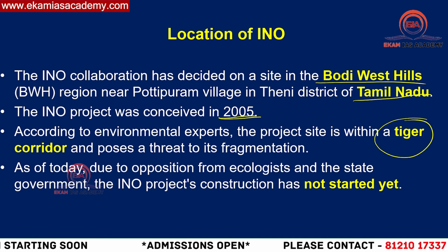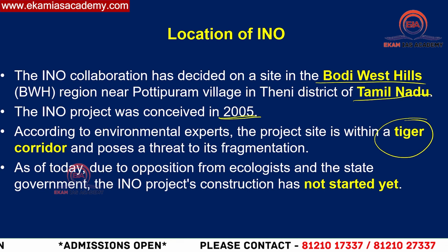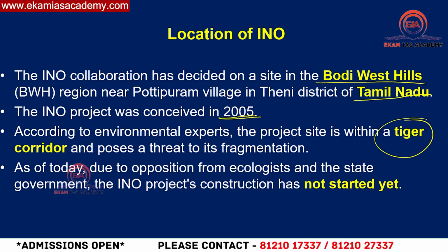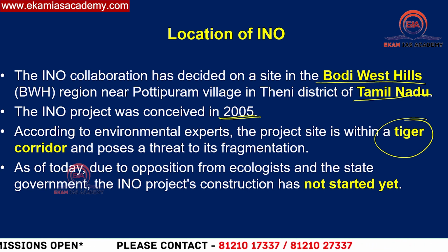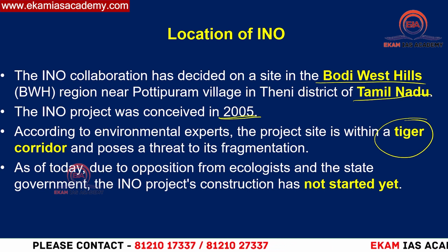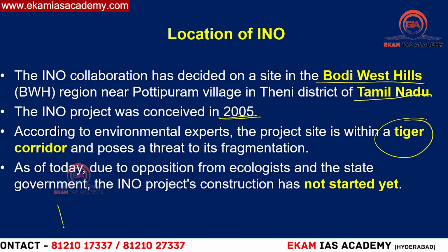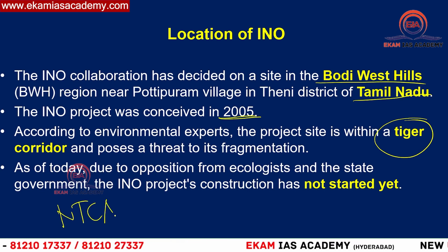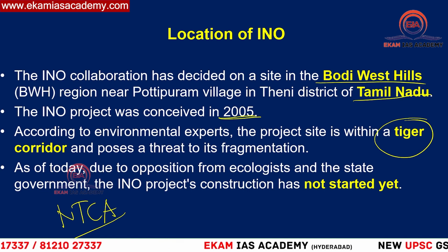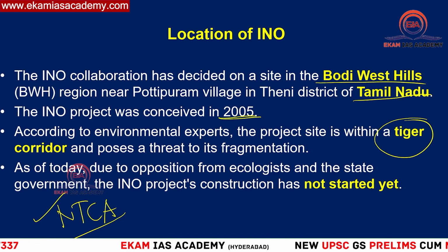Because of the dangerous impact of this neutrino observatory, many environmentalists opposed the observatory's planning. They pressurized the government not to give permission for this INO. In that way, it got stalled for some time. Later on, what happened? The National Tiger Conservation Authority, a statutory body mainly interested in looking into Project Tiger, also gave clearances.